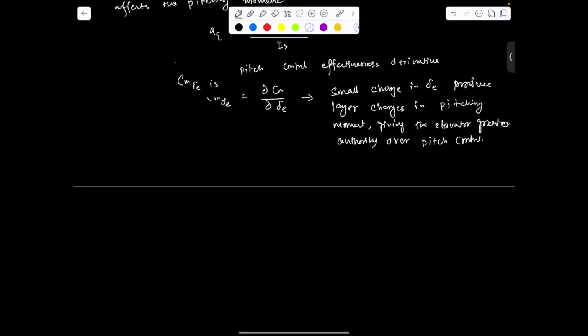This is desirable for effective pitch response and stability control.